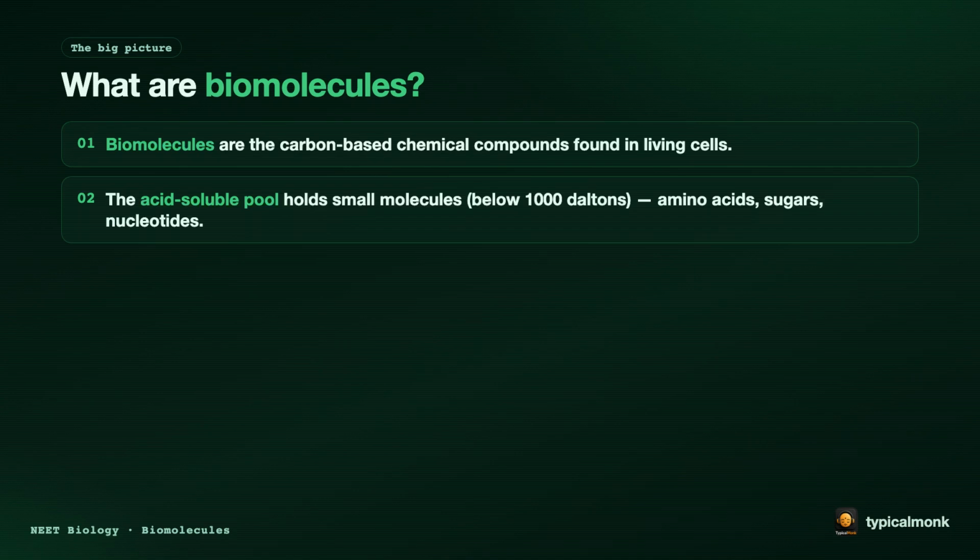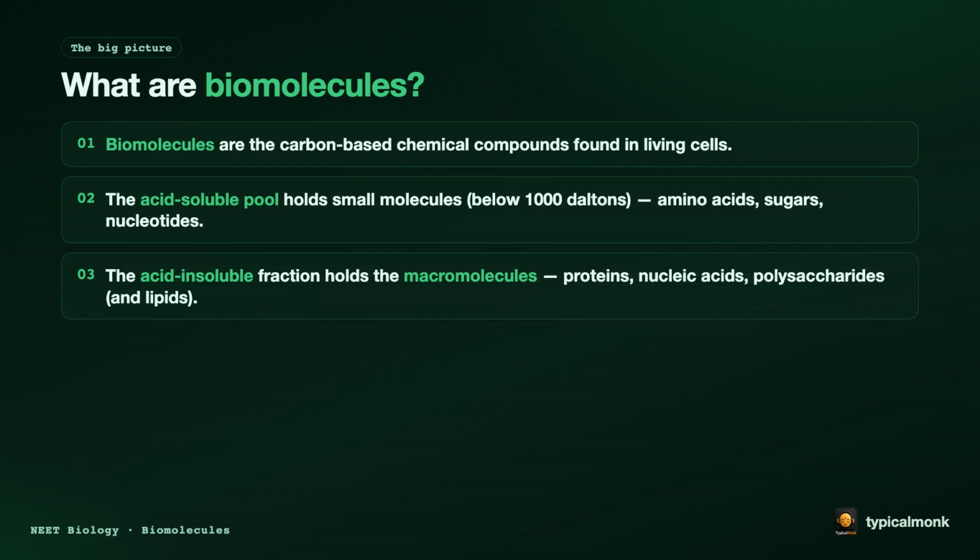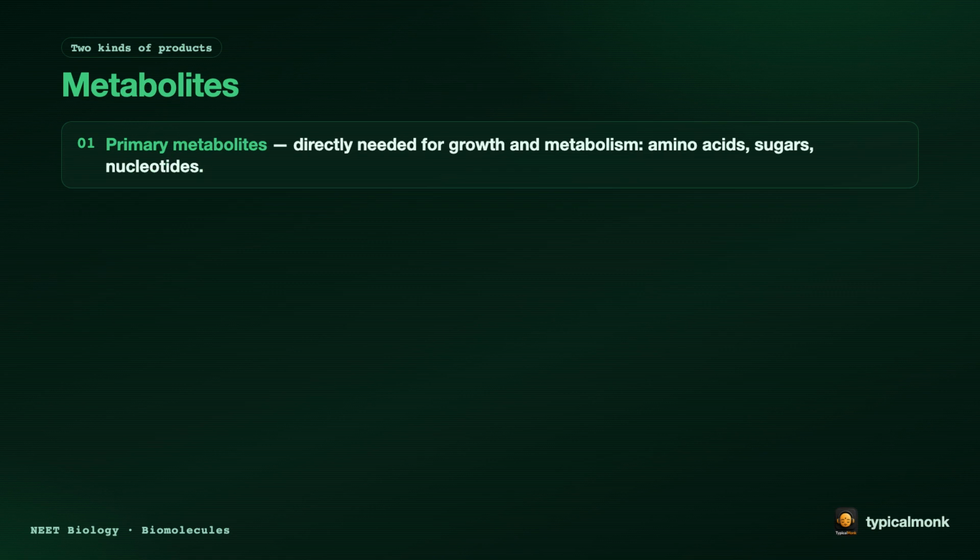First, what biomolecules are. Biomolecules are the carbon-based chemical compounds found in living cells. The acid-soluble pool holds small molecules with a molecular weight below 1000, amino acids, sugars, nucleotides. The acid-insoluble fraction holds the macromolecules, proteins, nucleic acids, polysaccharides, and lipids too. Now, 2 kinds of products.